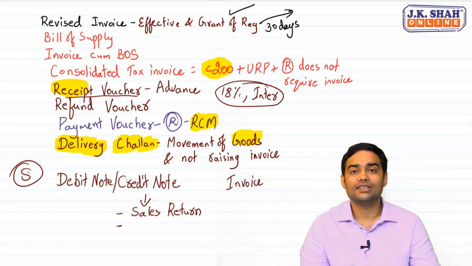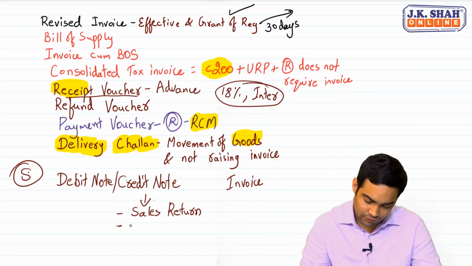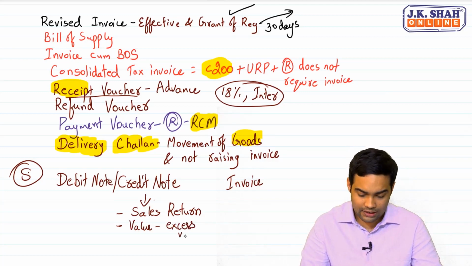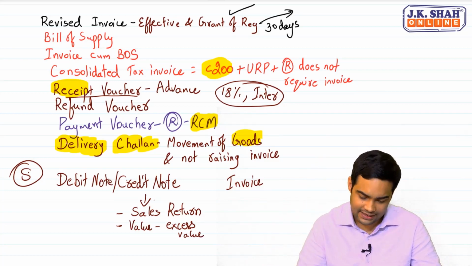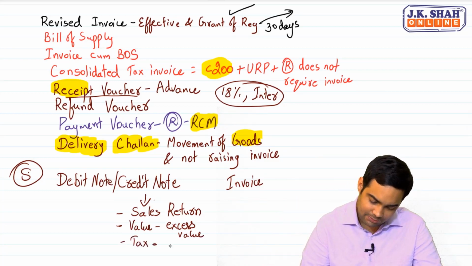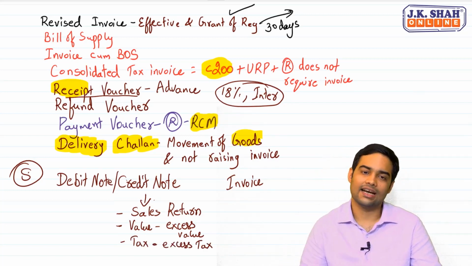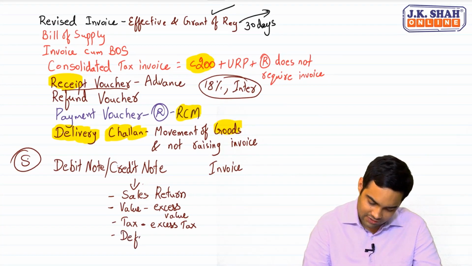Sometimes it might so happen that you have mentioned more in your invoice. So when value mentioned in invoice is more, or excess value mentioned, in such cases you will issue a credit note to reduce value. Same thing can happen to reduce tax. Say suppose you have charged excess tax, to reduce that you will raise a credit note. Or there is a deficient supply of goods or services.